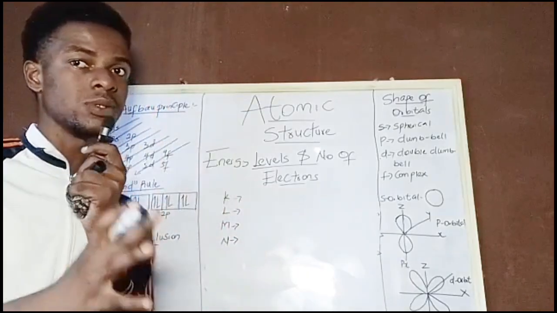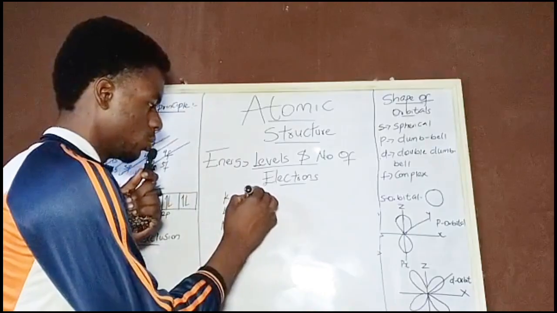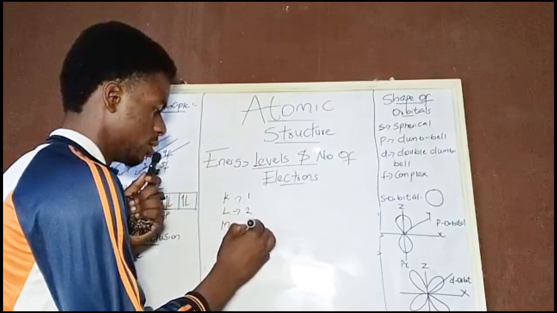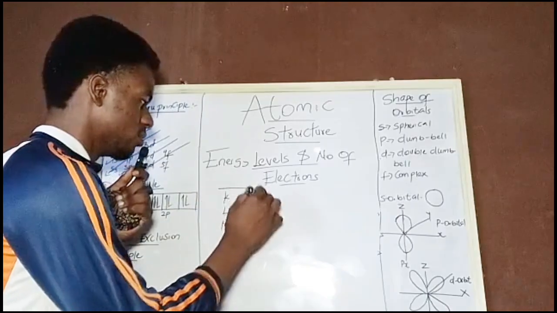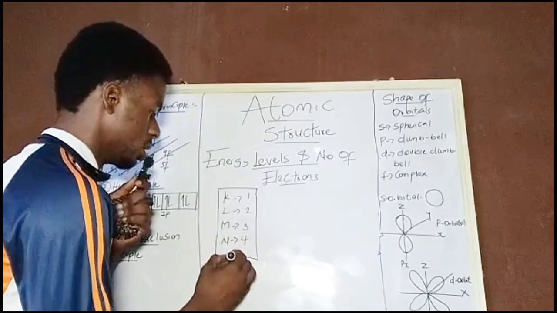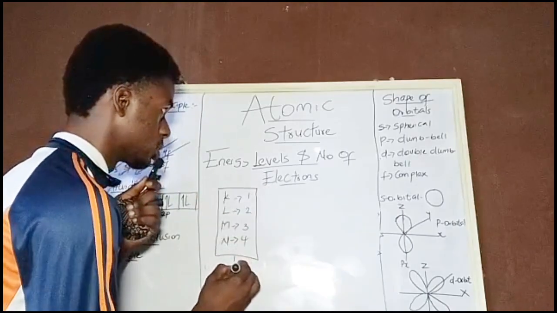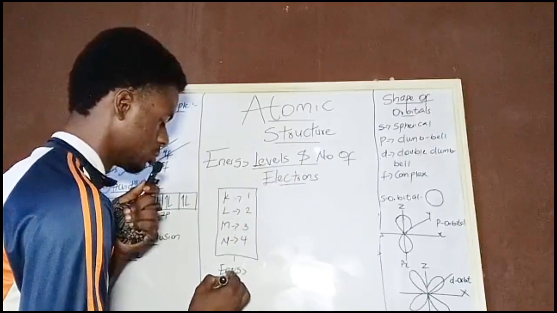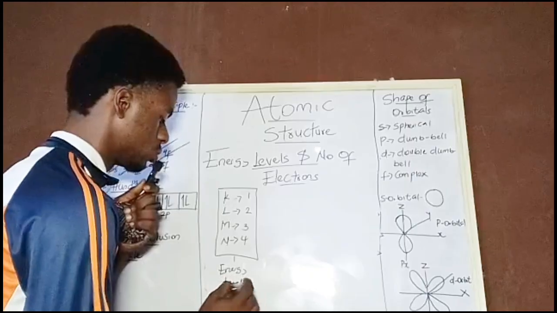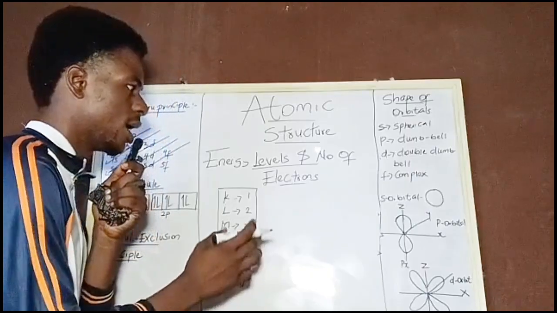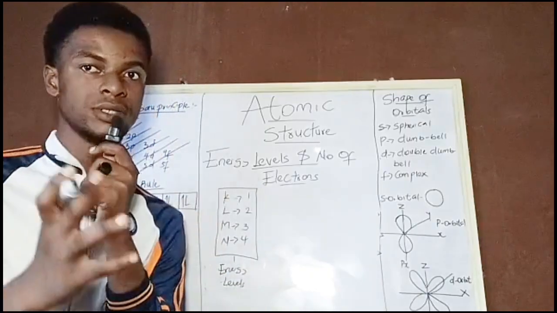So K, L, M, N. Now what I'm going to do is number them. K will take the number 1, L will take number 2, then 3, and 4. These are the four energy levels we majorly make use of in chemistry under atomic structure. So we've identified the energy levels.